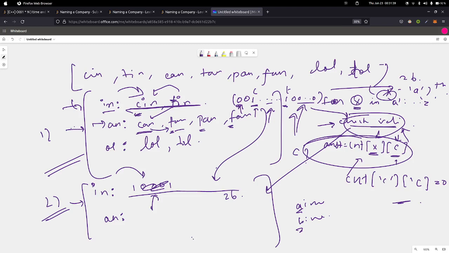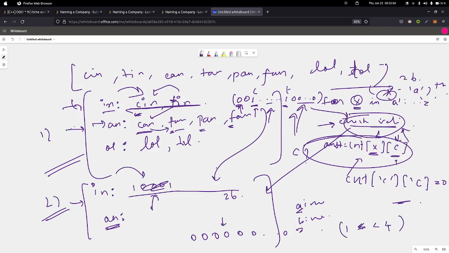Initially, every group will have 0, 0, 0, up to 26 zeros, and I'm going to that respective group and saying, find, let's say, the fourth bit, and set that bit, right?